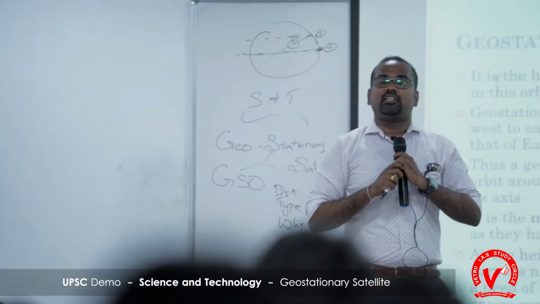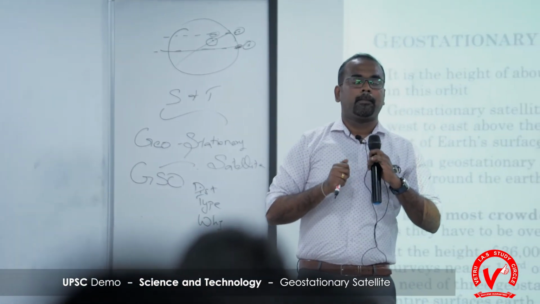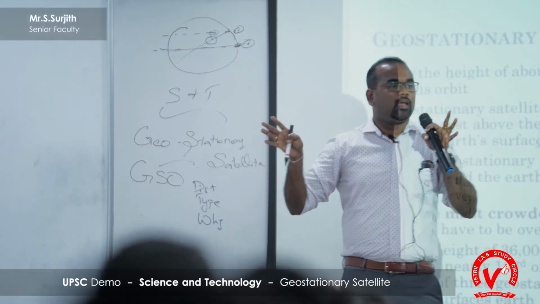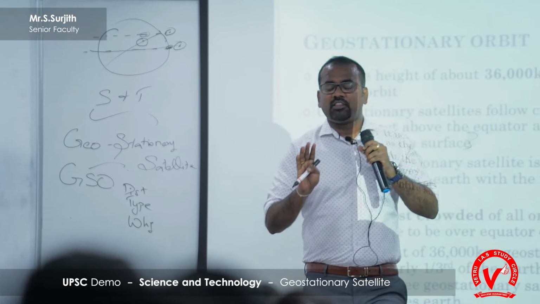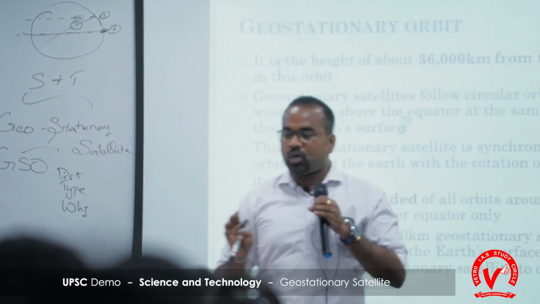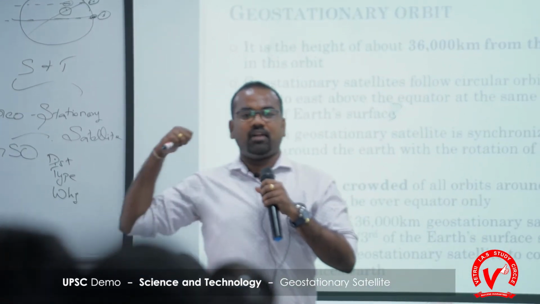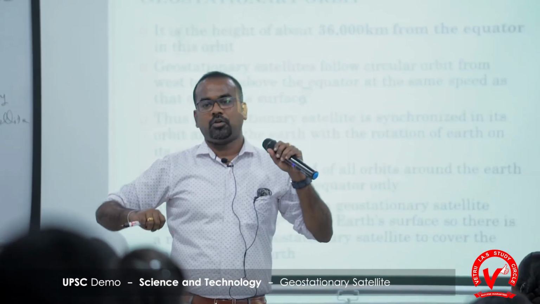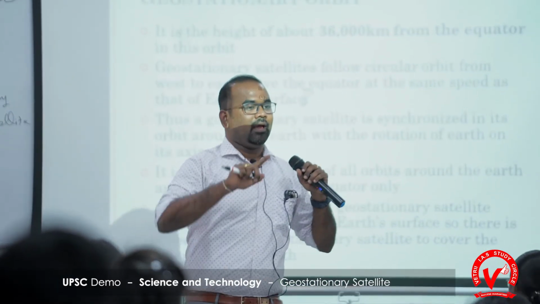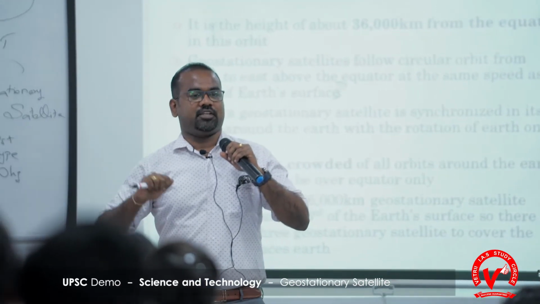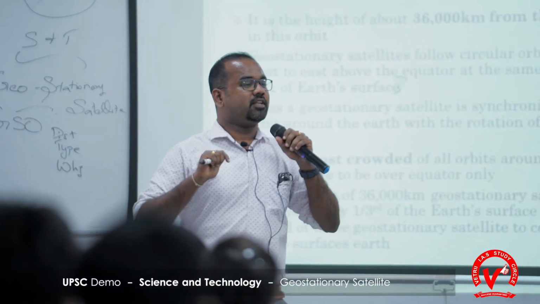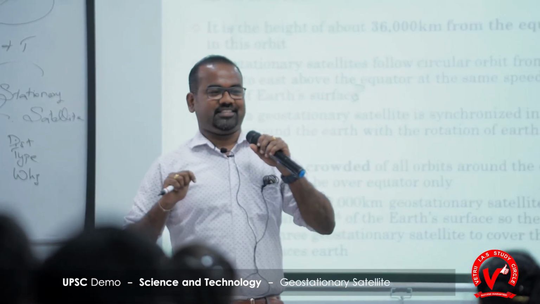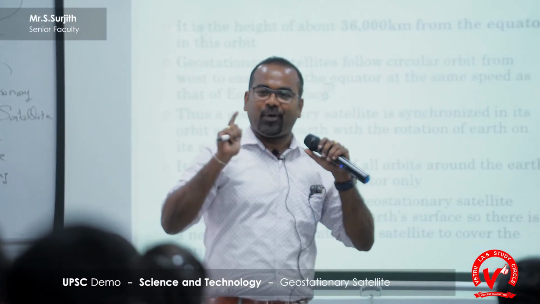Why does an object need to be placed at the farthest distance? Exactly, to get a maximum view. If I am observing this person from very close, I can only witness this much area. But when I observe from a long distance, I can witness or cover a huge area. That is one condition. And the next thing is stationary. Why does an object need to be placed stationary? We spoke about geostationary, stationary. So why stationary?